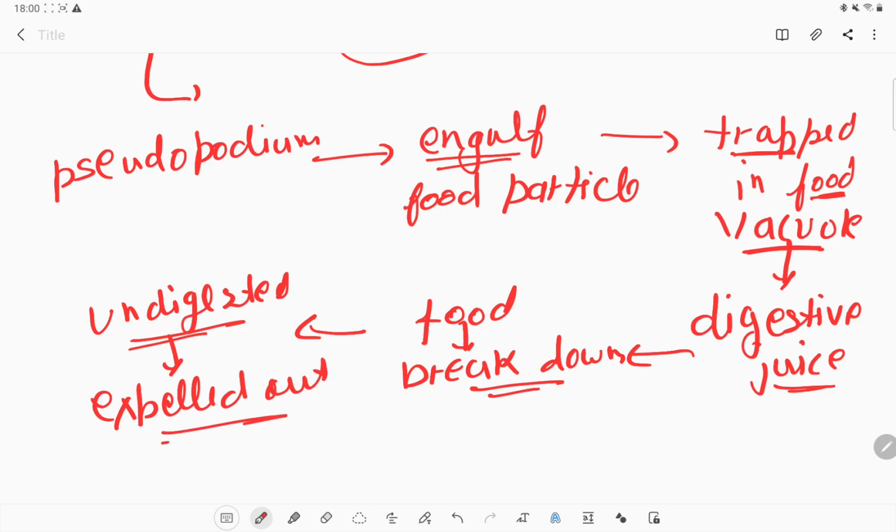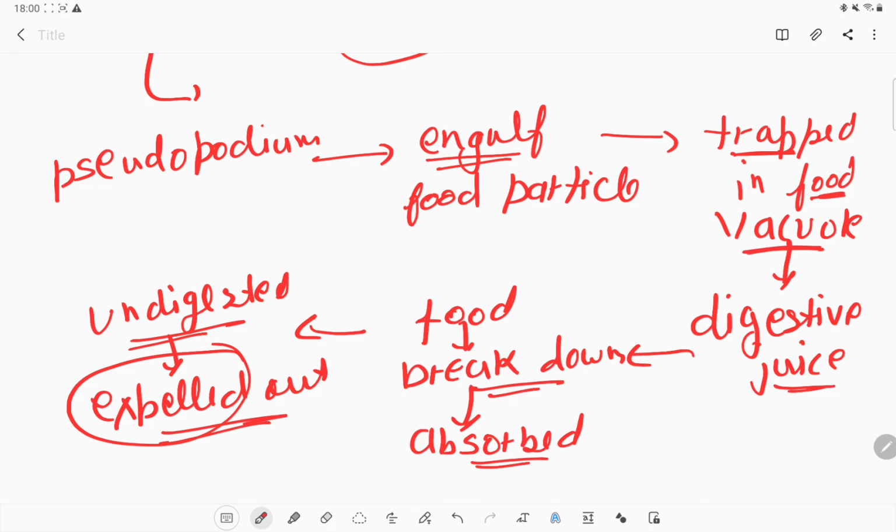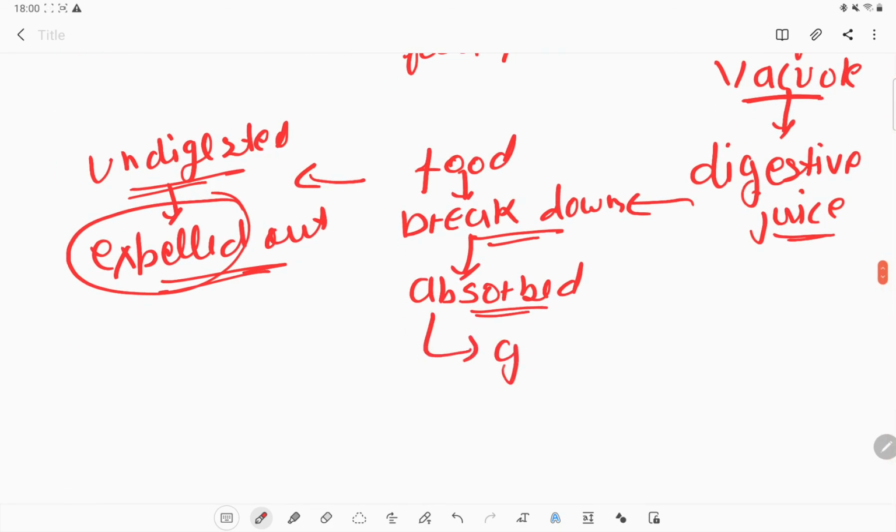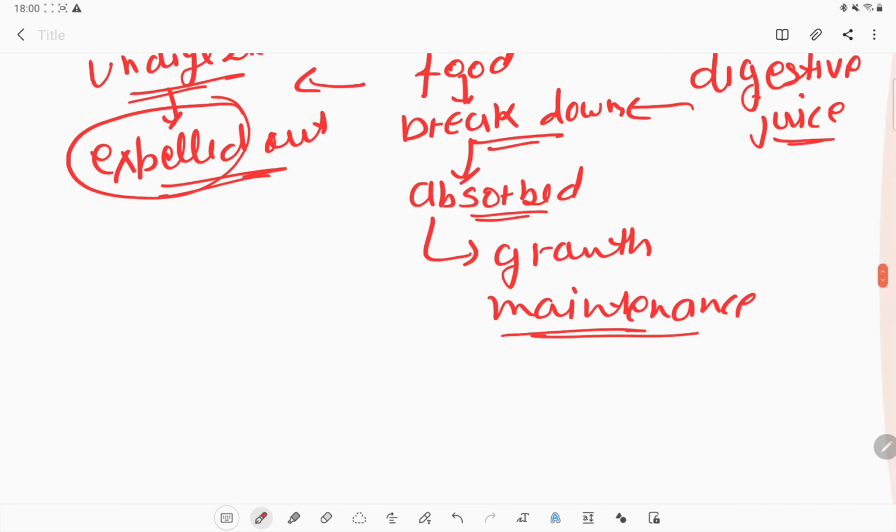The digested food is absorbed, and these absorbed substances help the animal in the growth process, in the maintenance of its functioning, as well as in multiplication.